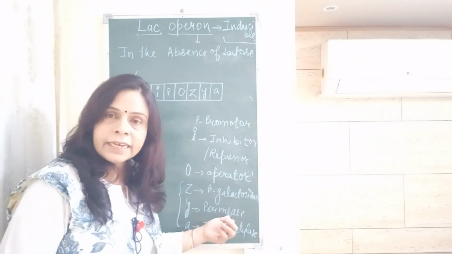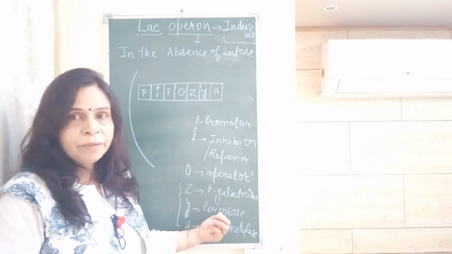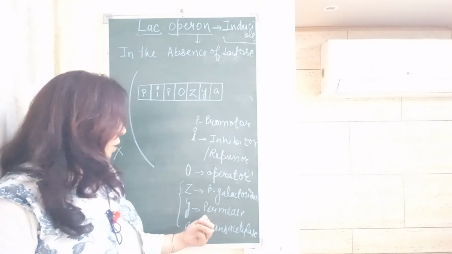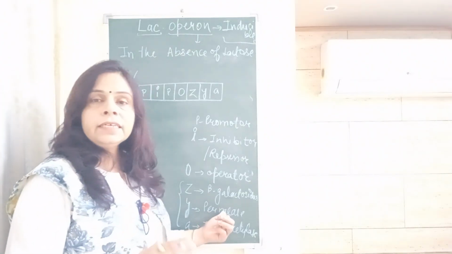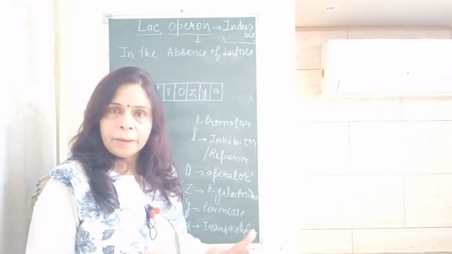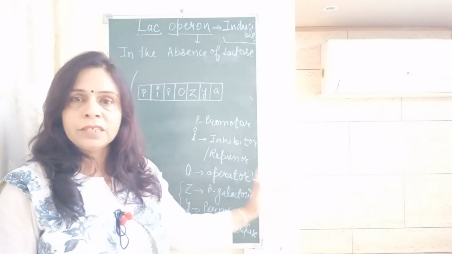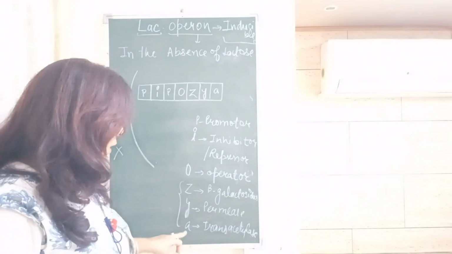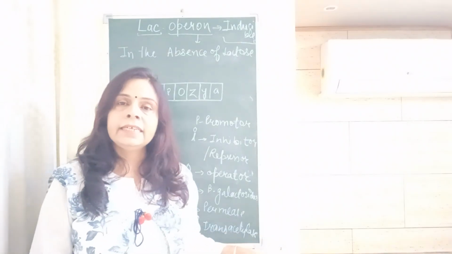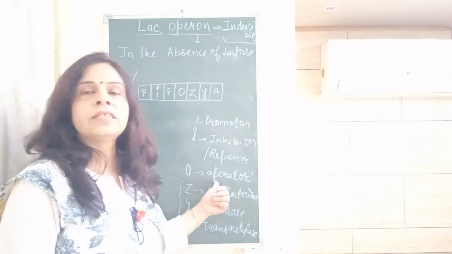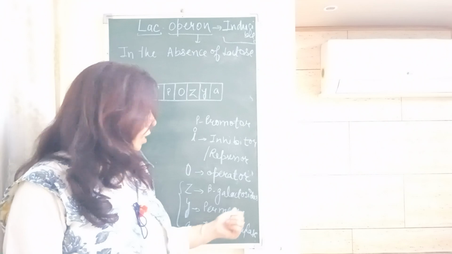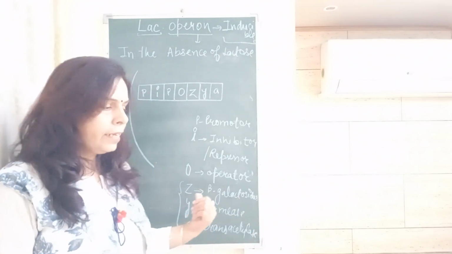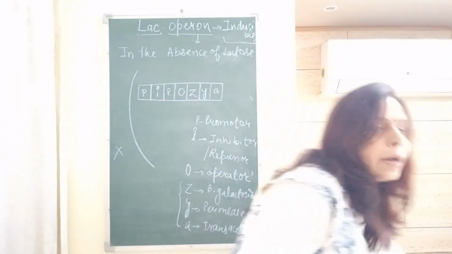P, as the name indicates, the Y gene is forming permease, and permease means increasing the permeability of the bacterial membrane so that the inducer can diffuse in. Here the inducer is lactose. And A is trans-acetylase, which activates both beta-galactosidase and permease. So we are taking the condition when it is absent.